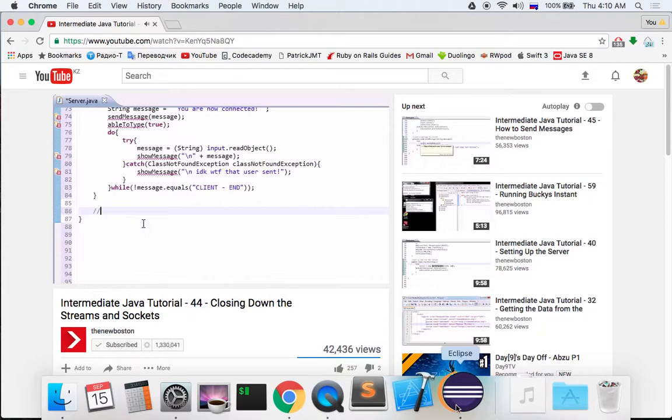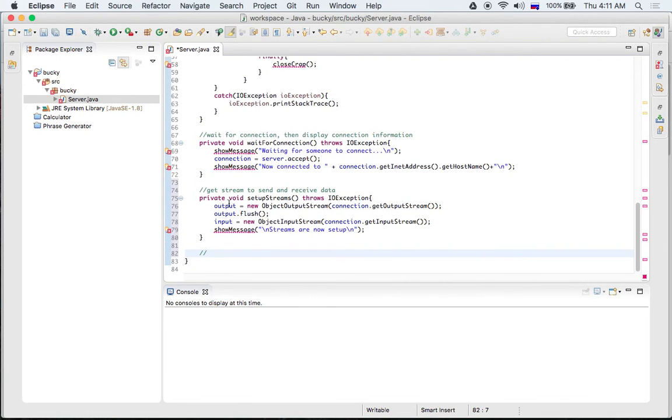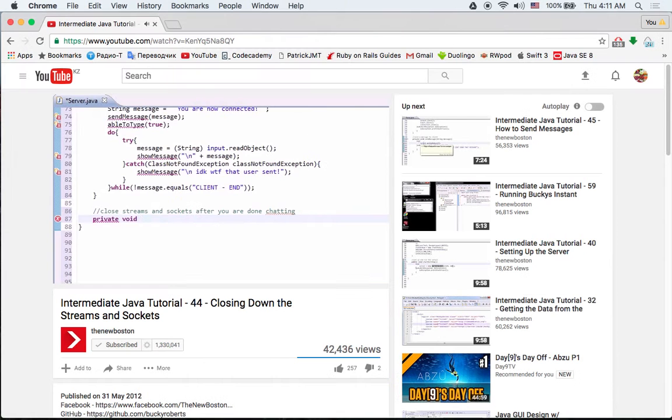Because this is going to happen once you're done chatting. And we'll just name it. Actually, we need to code this first. Close streams and sockets after you are done chatting. Looks pretty good. So we'll name this, of course, public void.